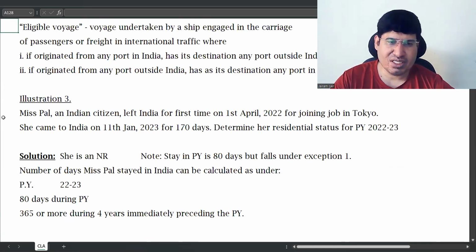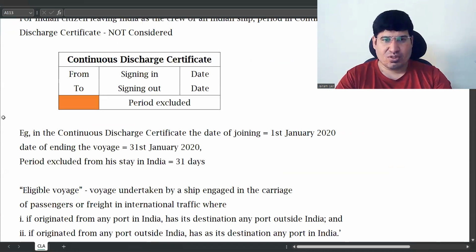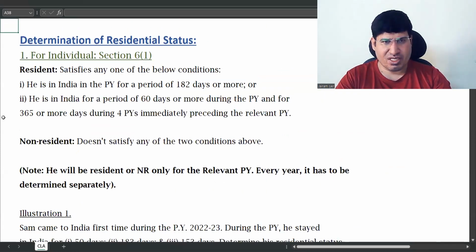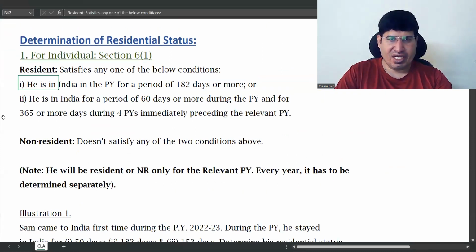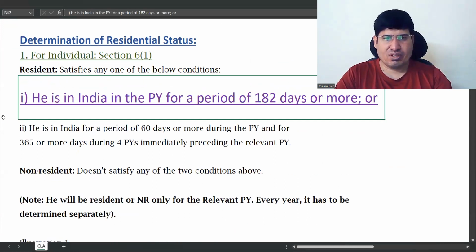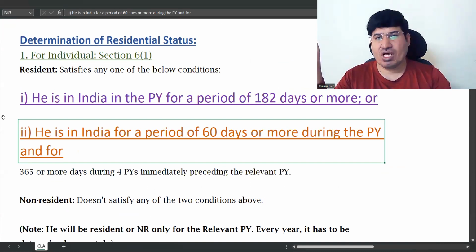Basic conditions are only two. One is that he should have been in India in the previous year for 182 days or more. Remember that, this is your basic condition. Second condition is in India for 60 days or more during the previous year and 365 days or more during the 4 years preceding the previous year.